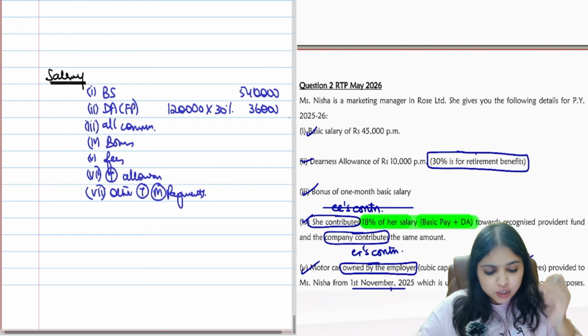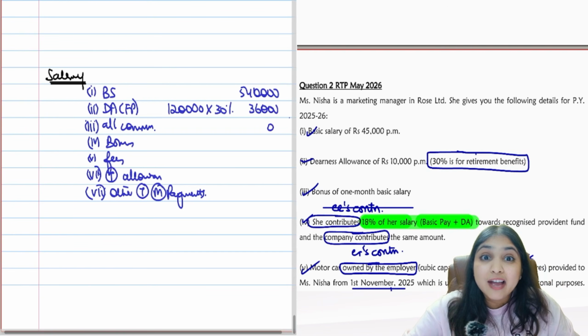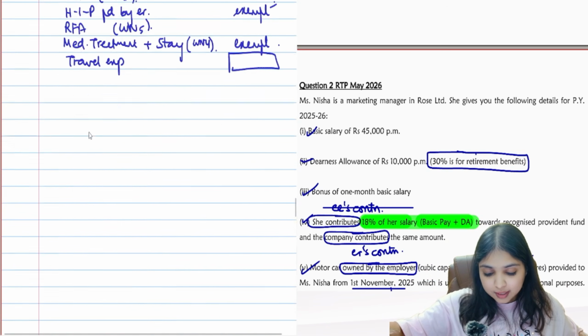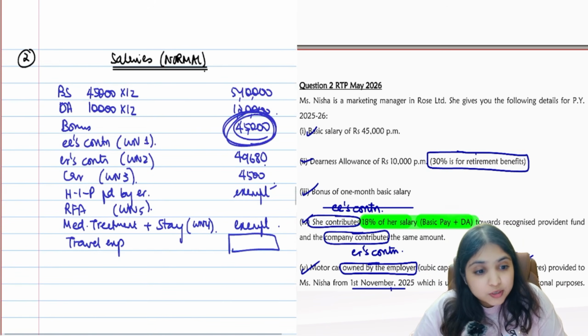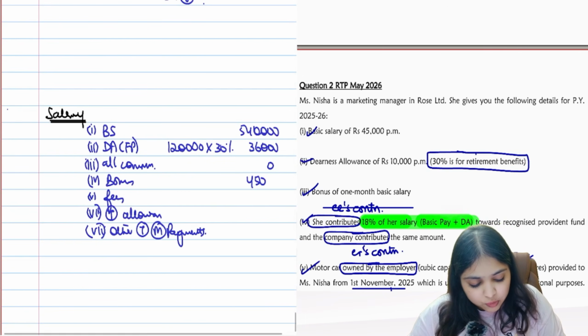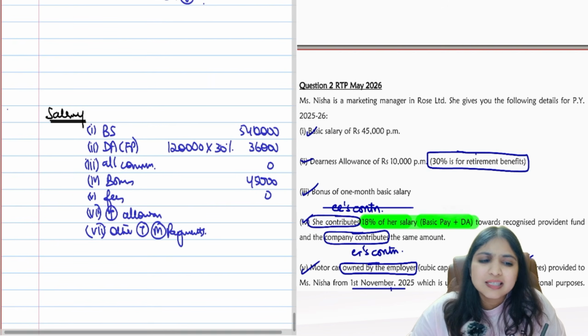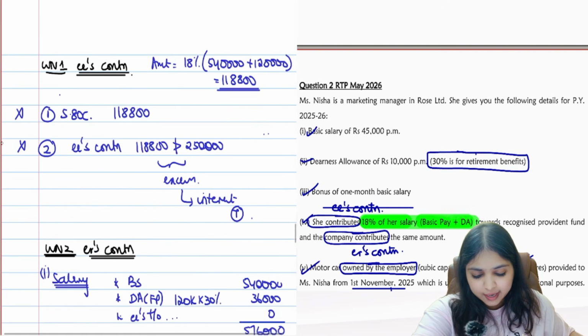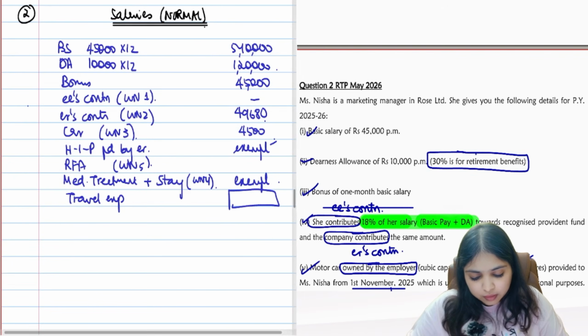Did we have any commission? We did not have commission. But did we have bonus? Yes, remember, we had 1 month salary as bonus in the question. Right here. Bonus was 45,000 for us. So bonus 45,000. Then we don't have any fees. Do we have any taxable allowances? Let us check. See over here. Any taxable allowance? No taxable allowance.